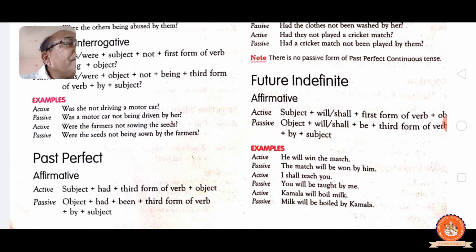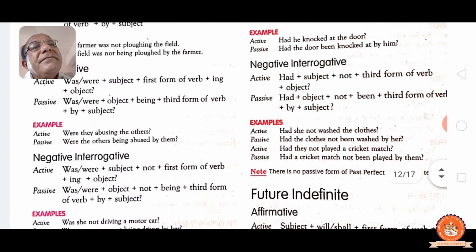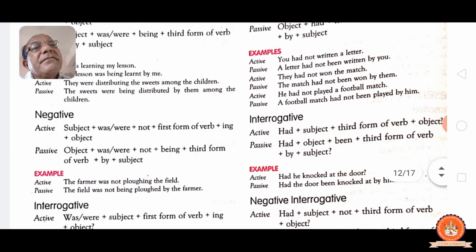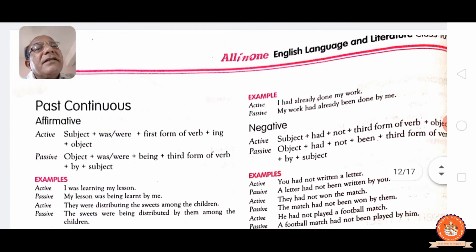See, in right side. Active: I had already done my work, passive: my work had already been done by me. We have to add been in passive. Object taking first, then had, any object singular or plural, had, adding been, past participle already there in active, that you have to write in passive. By: I become me, we become us, you remain you.